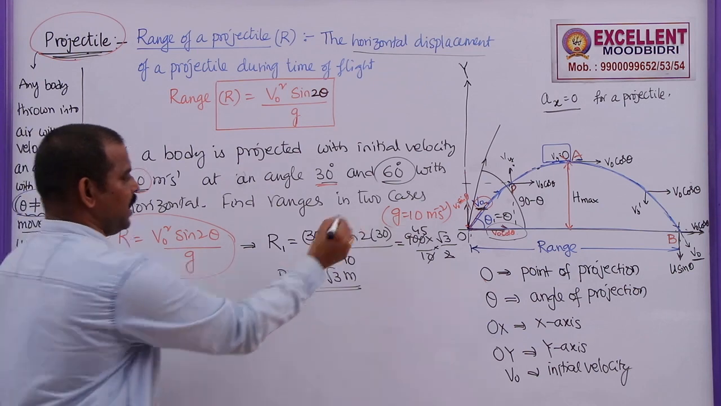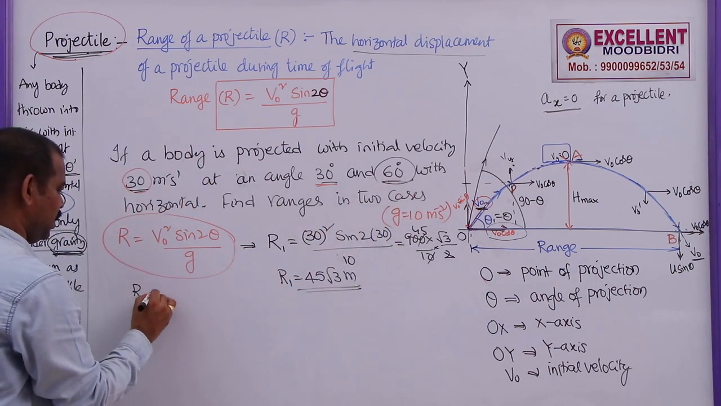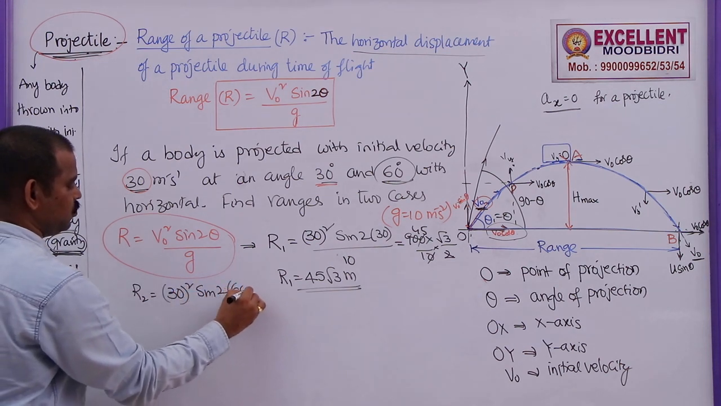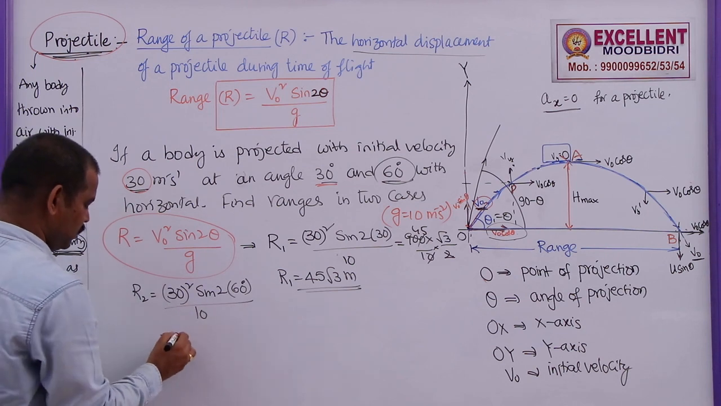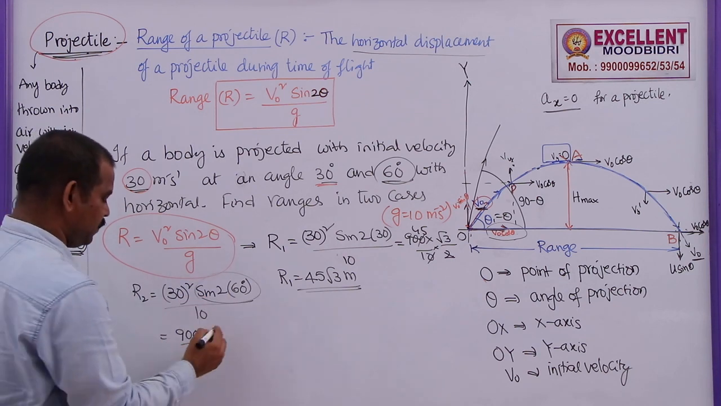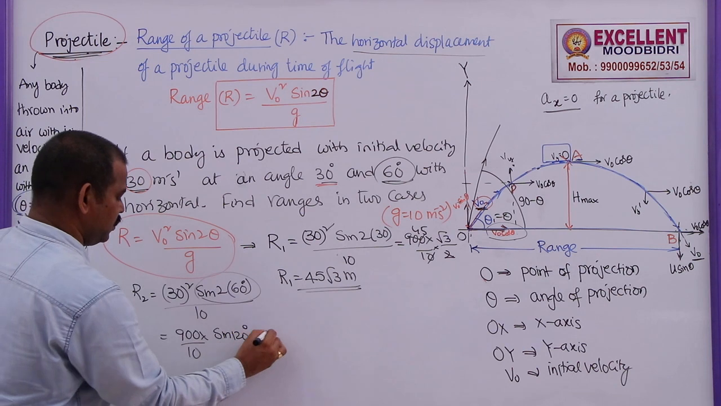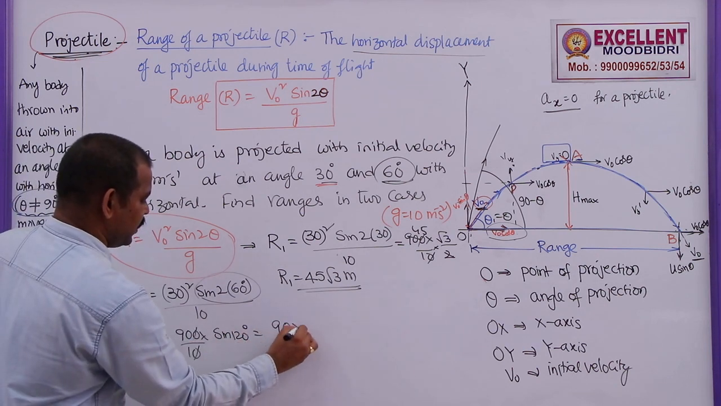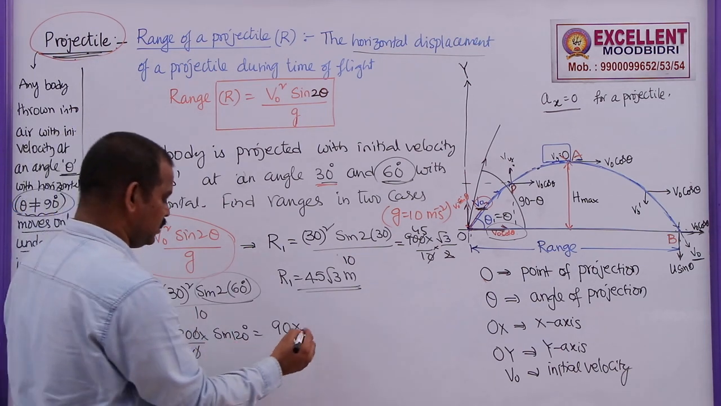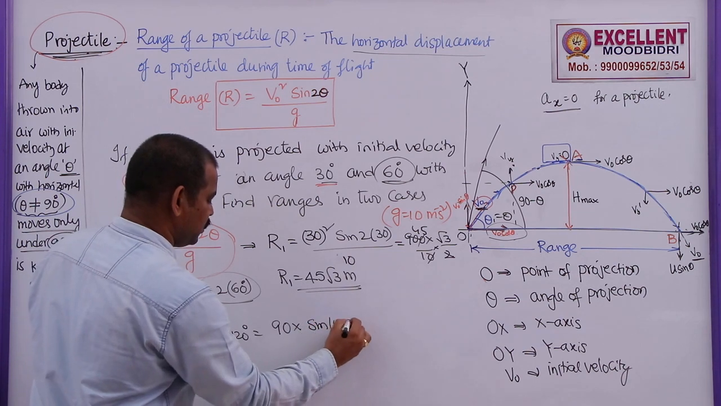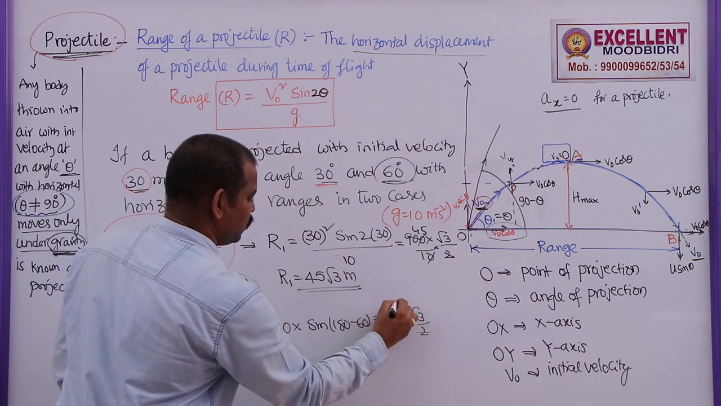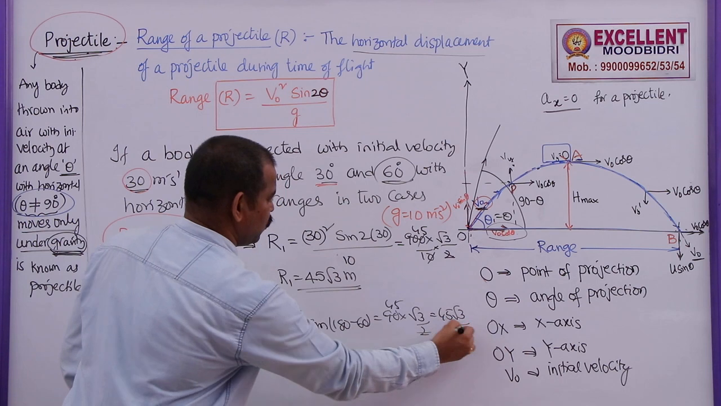Now, in the second case, when the angle is 60 degrees, what is R2? This is also 30 square sine 2 into 60 degrees by g, 10. This is 900 by 10. What is this value? Sine 120 degrees. These two get cancelled. This is 90 into sine 120. 120 is in the second quadrant, that is sine 180 minus 60. So, 90 into sine 60, which is root 3 by 2. Once again, the answer is 45 root 3.